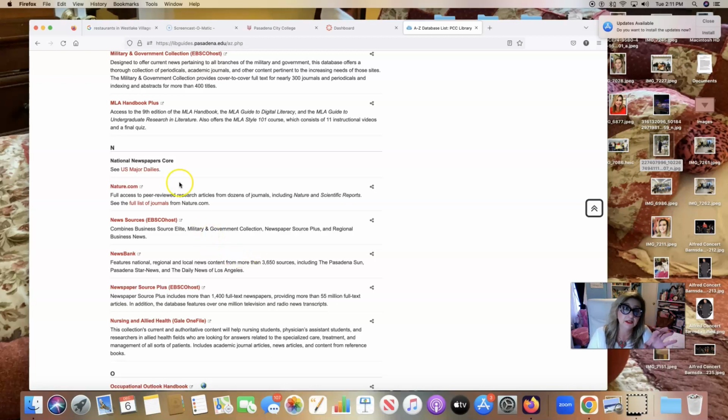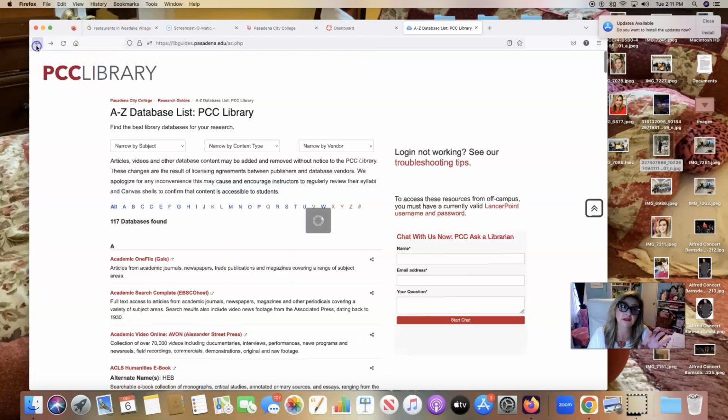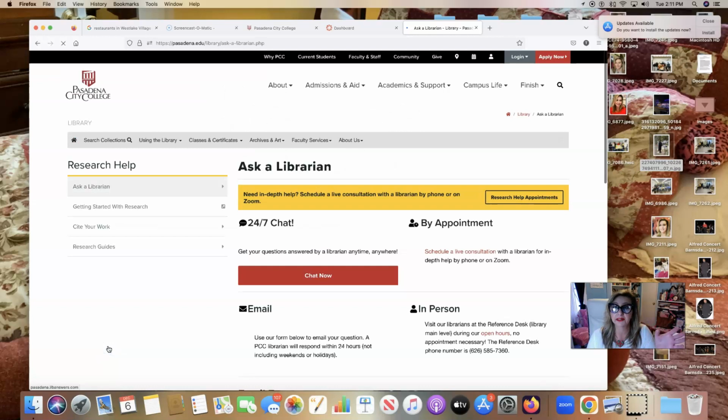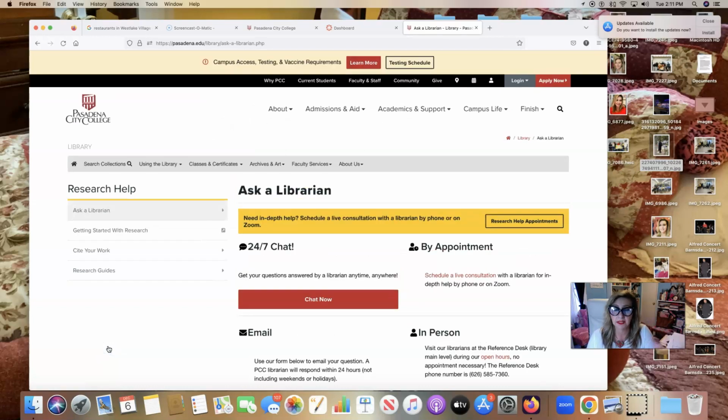And I will remind you, if you are having difficulty doing research by yourself, then you can work with a librarian in the library and ask a librarian for help. And you have many avenues to ask a librarian for help.